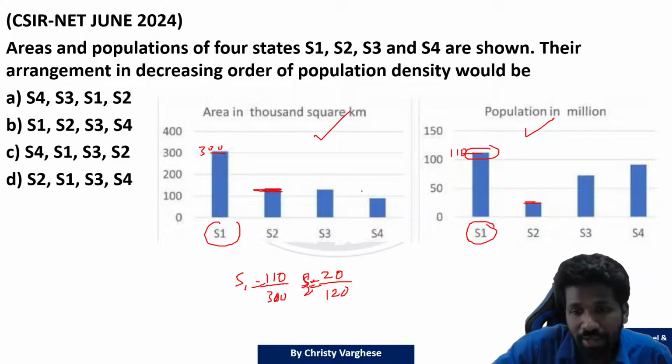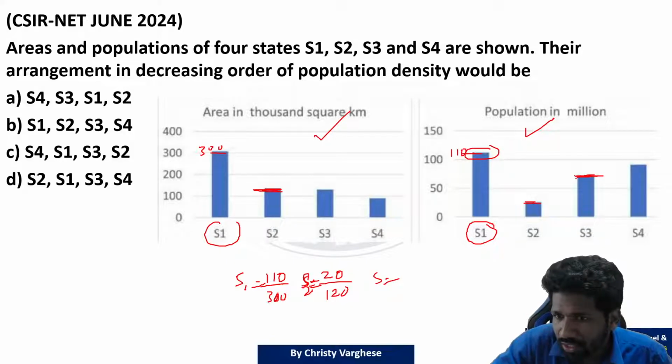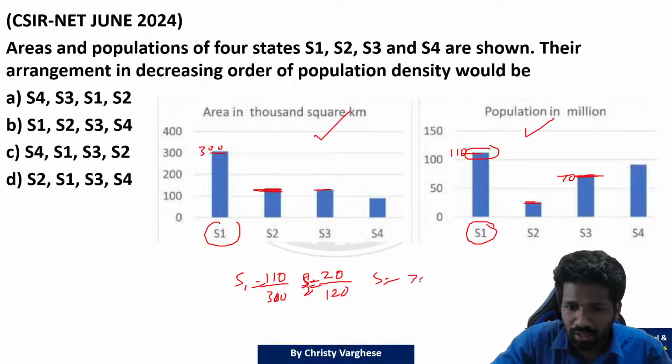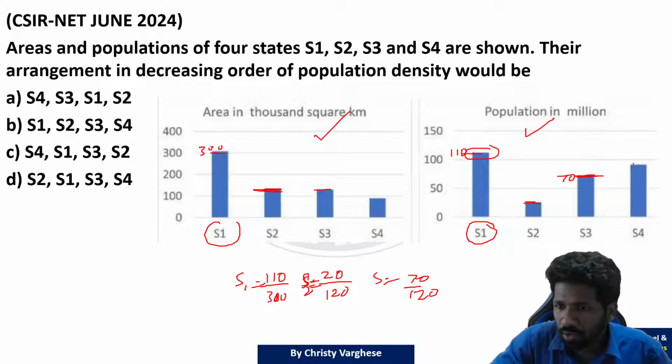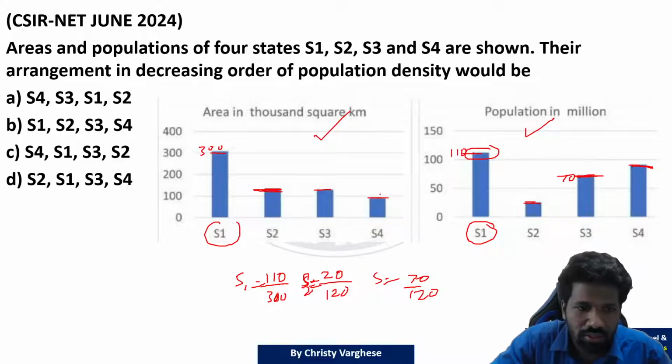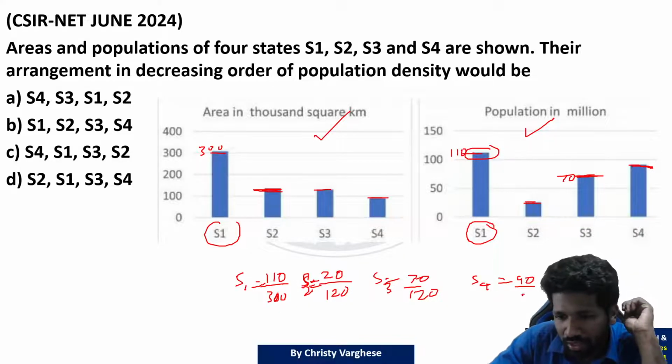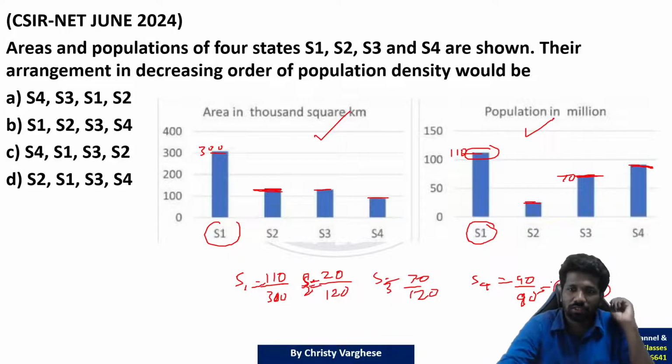I mean the comparison. S3 देखिए, S3 का situation क्या है? Population in millions कितना है? 50 और 100 के बीच में almost 70 होगा, 70, and this is almost 120 ही होगा, 70 by 120. And this is population almost 90 and area is almost 90. S3 and S4 is 90 by 90. ये S4 से मैं शुरू कर रहा हूँ. 90 by 90 means 1 ना, और percentage wise speaking 100%.